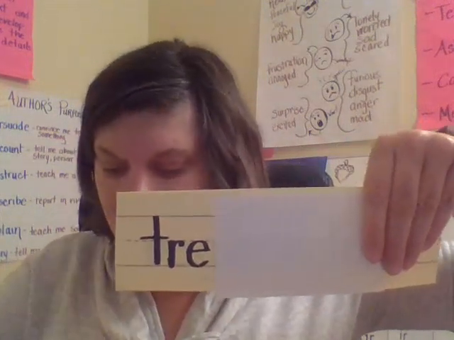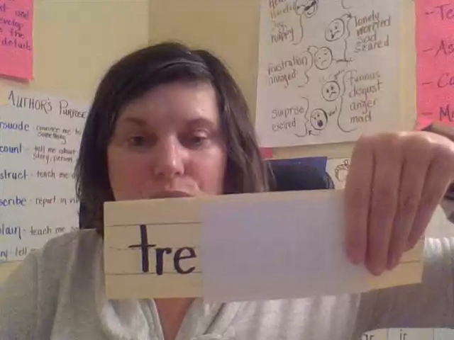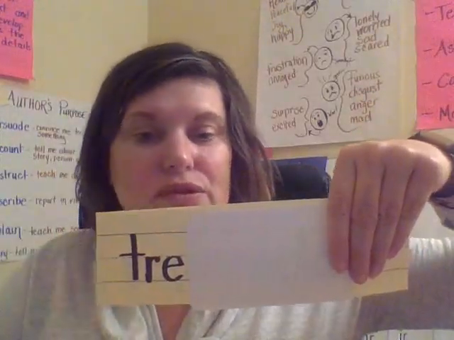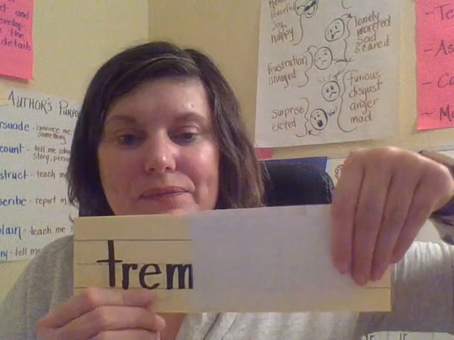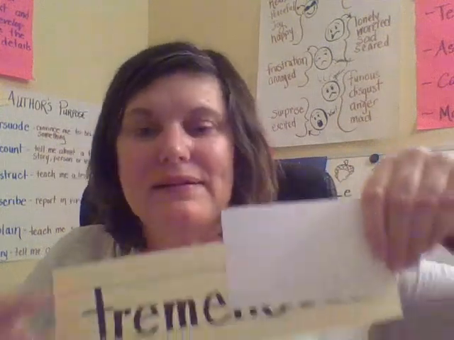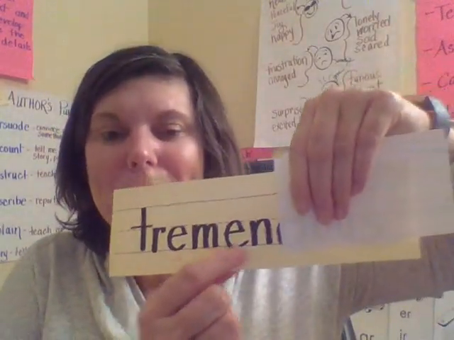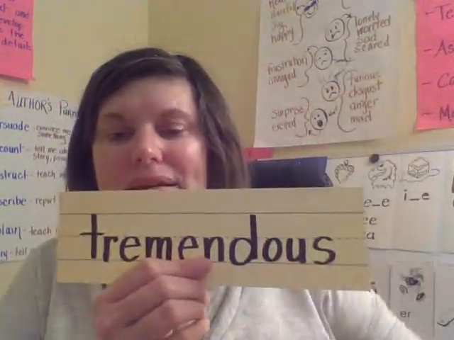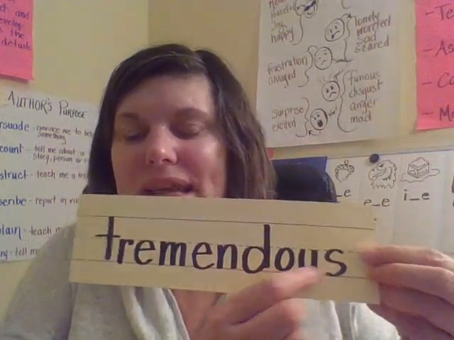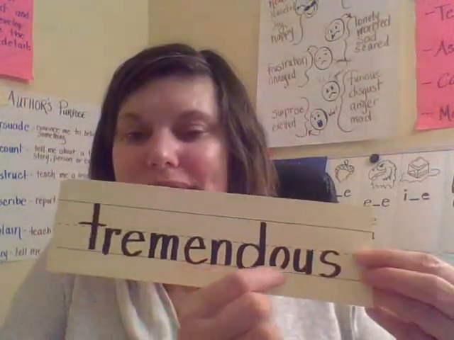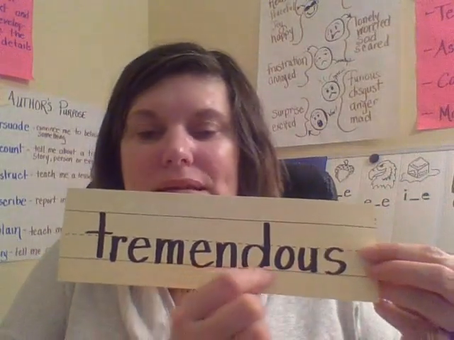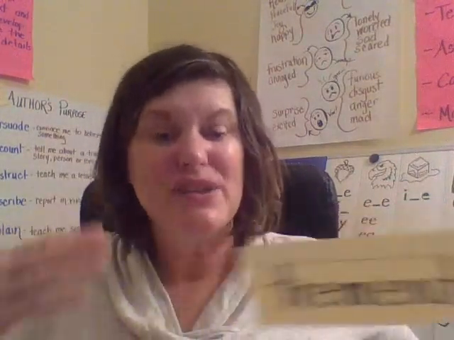We don't have anything after the vowel, so it is an open syllable, so long E. Tree. I'm having trouble sliding it. Men. Tree, men. And we know this ending says us. So this would be dus. Tremendous. Something tremendous is like really fantastic. It's really great. It might be really big.